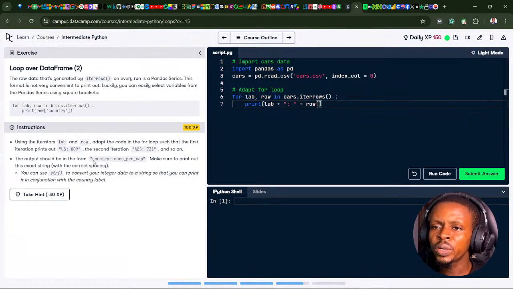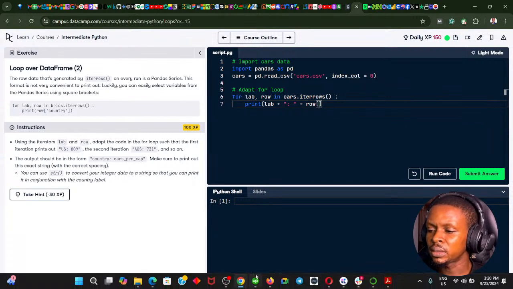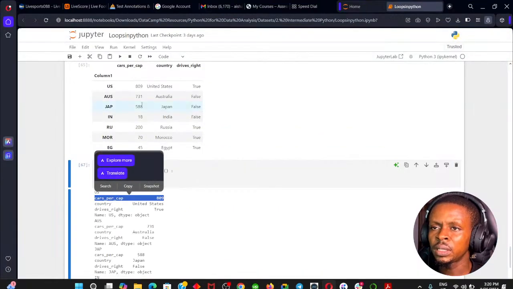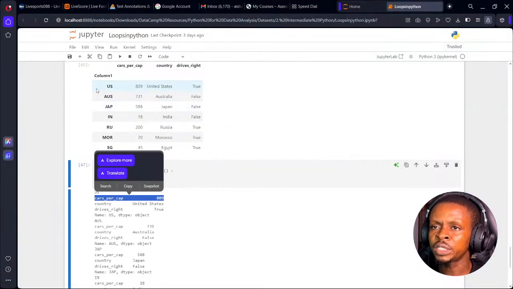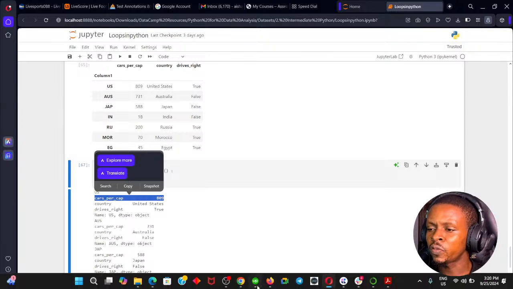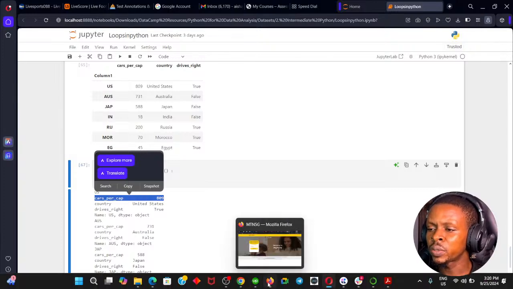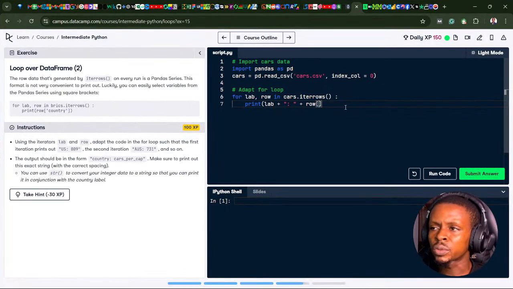But we know that this row actually is an integer. So I want to print an integer with text. So we need to convert this integer to a string. So I'm going to write str here, string. Then I'm going to select the cost per capita column, which is this column here.